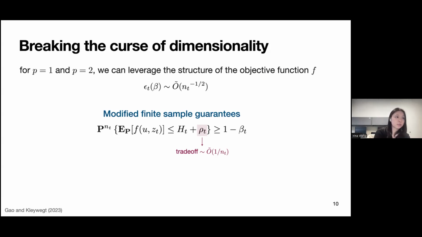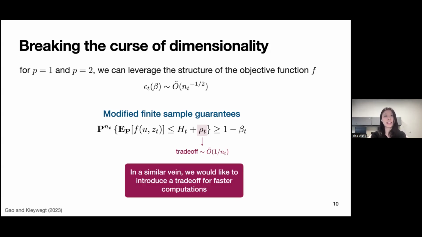So basically, in this work by Gao and Kleywegt, in exchange for a smaller radius that they can use in solving this Wasserstein DRO problem, which reduces a little bit of the computational complexity, we introduce a trade-off. But this does not solve the problem of computational complexity from having a lot of data points. The N of T does not change. So what we have is this idea where we want to introduce another trade-off for faster computations by reducing the number of data points that we're using in this distributionally robust optimization framework. And of course, we would also add a different term that's not this rho term here.